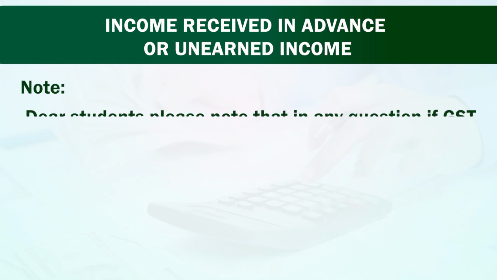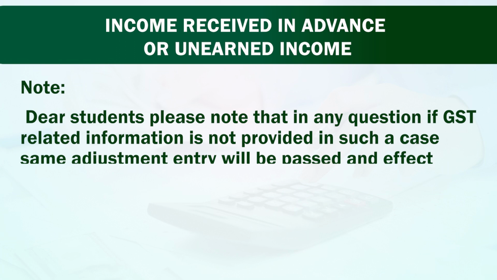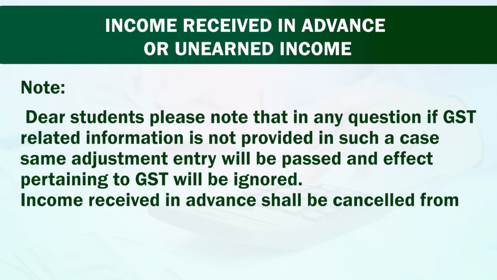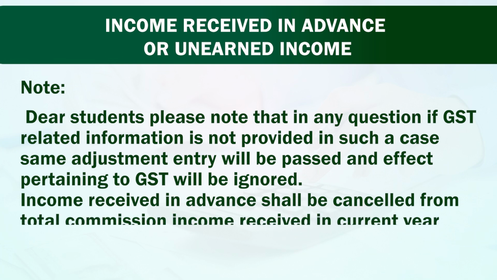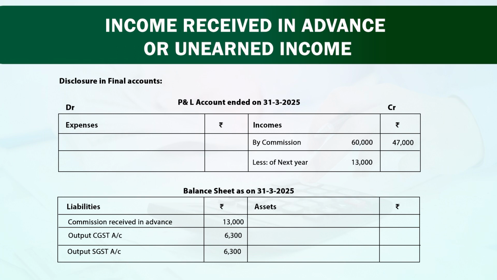Note, dear student, please note that in any question, if GST related information is not provided, in such a case, same adjustment entry will be passed and effect pertaining to GST will be ignored. Now, in our case, income received in advance shall be cancelled from total commission income received in current year. So, here commission account will be debited by 13,000 rupees and commission received in advance will be credited by 13,000 rupees. Here rupees 13,000 shall be deducted from total income of rupees 60,000 and shall be disclosed in balance sheet at liability side. Disclosure in final accounts.